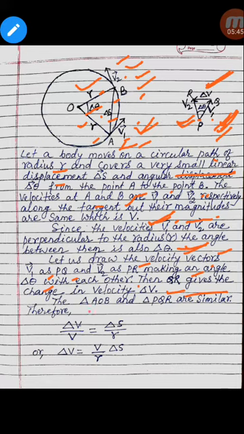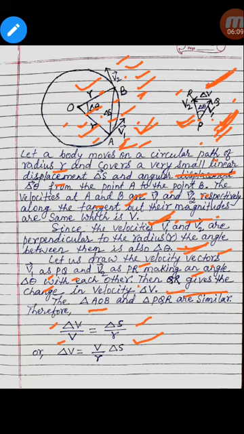Now the two triangles, triangle AOB and triangle PQR, both are similar. Therefore delta v by v will be equal to delta s by r.